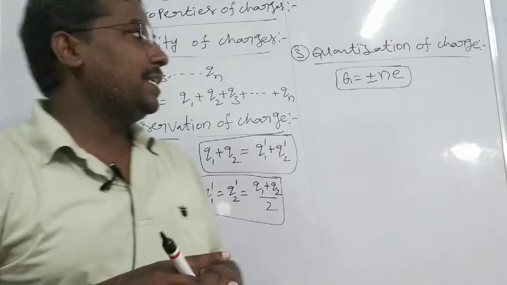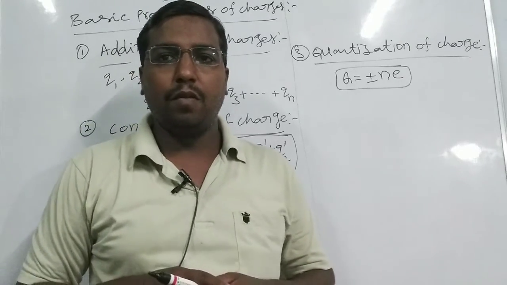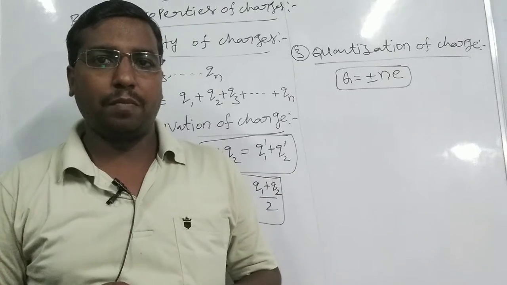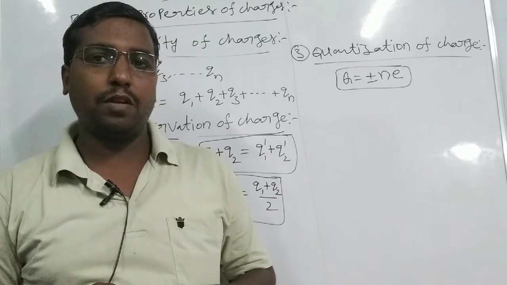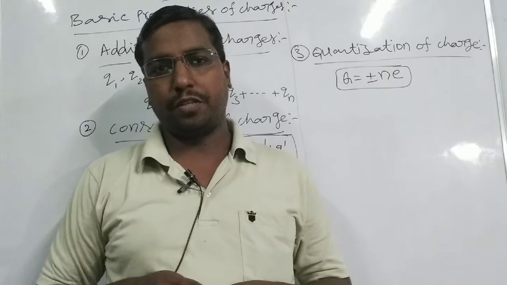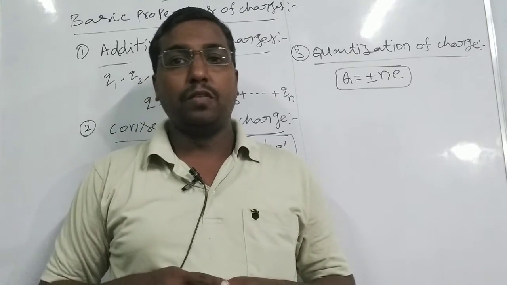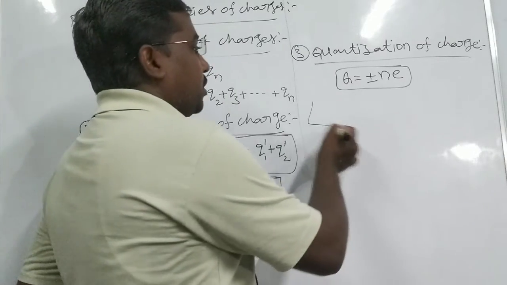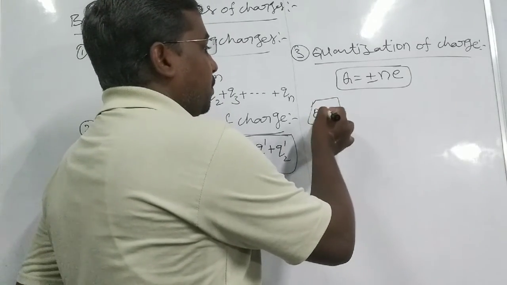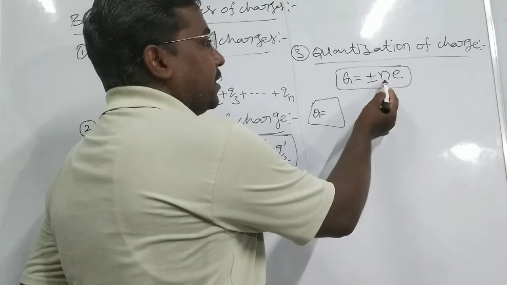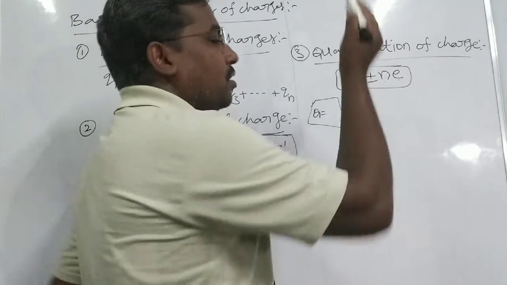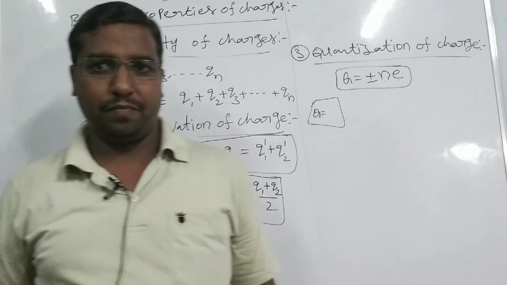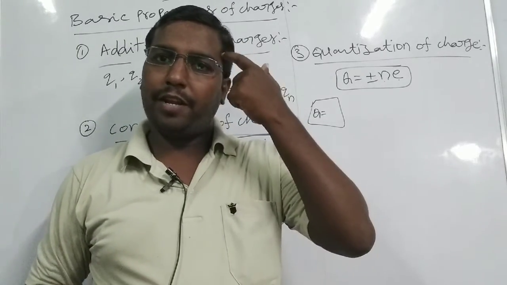What is quantization of charge? Take a system or any object. What is the total charge of that object? The total charge is an integral multiple of the electron charge, the fundamental charge.